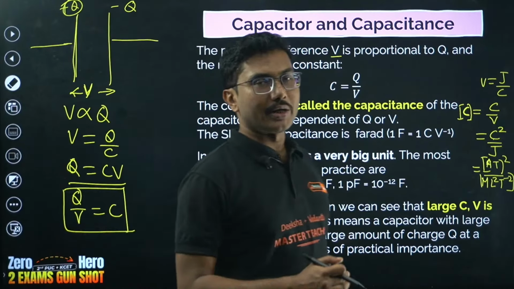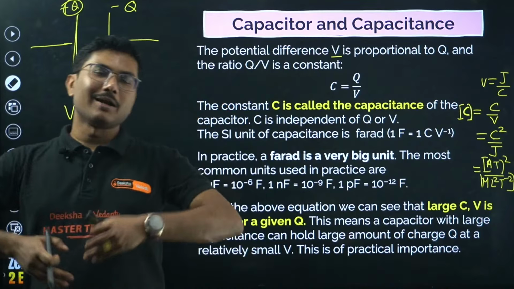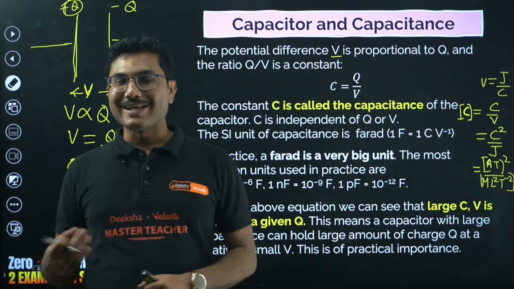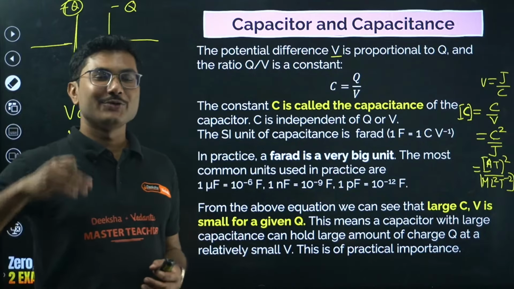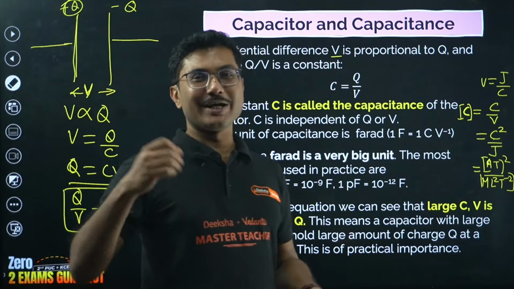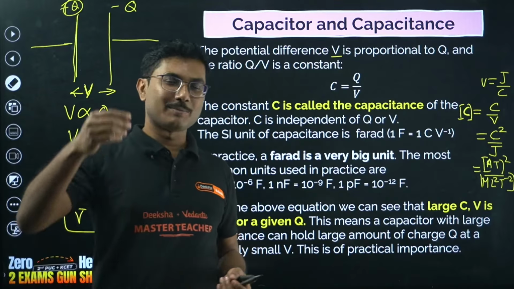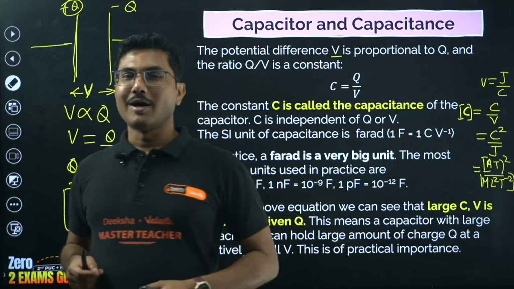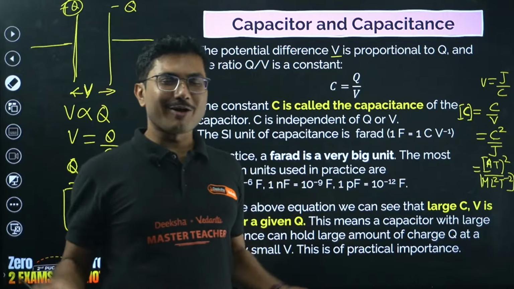So basically what do you want? We want to spend a little amount of money, but we want to get a lot of things, right? You can consider that voltage is like money, and charge is like the things that we want to get. You spend 100 rupees and you want to buy a lot of chocolates, some coins for your games, some books for your study or maybe comics.